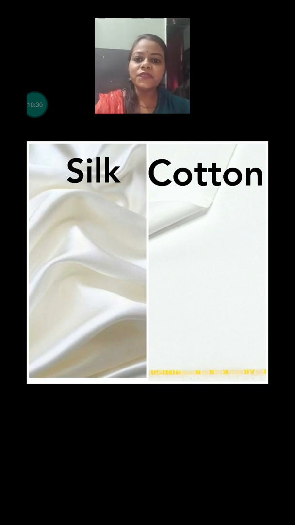Now, one interesting fact I want to share with all. This is silk and cotton, and you can see these are cream or white. Naturally, silk cloth and cotton clothes are white, but later on they are converted into different and beautiful colors by using dye. Originally and naturally they are white or cream.